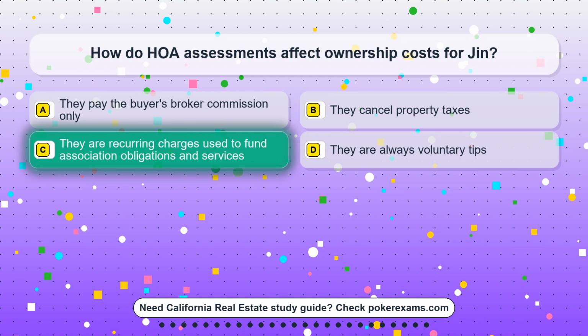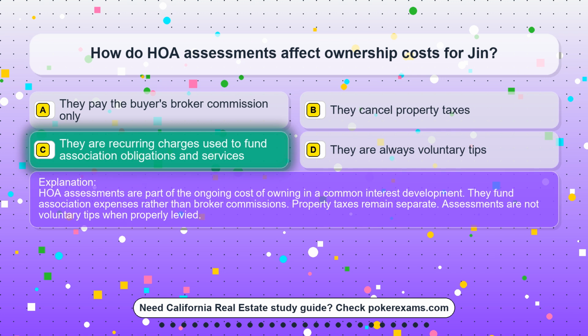The correct answer is option C. They are recurring charges used to fund association obligations and services. HOA assessments are part of the ongoing cost of owning in a common interest development. They fund association expenses rather than broker commissions. Property taxes remain separate. Assessments are not voluntary tips when properly levied.